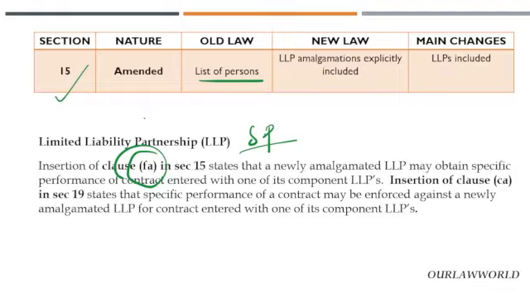For this section 15, clause FA has been added, which speaks about LLP amalgamations. So this has been added to the existing section, so this has been amended. And there is an insertion of clause CA in section 19 as well. It also speaks about LLP only.